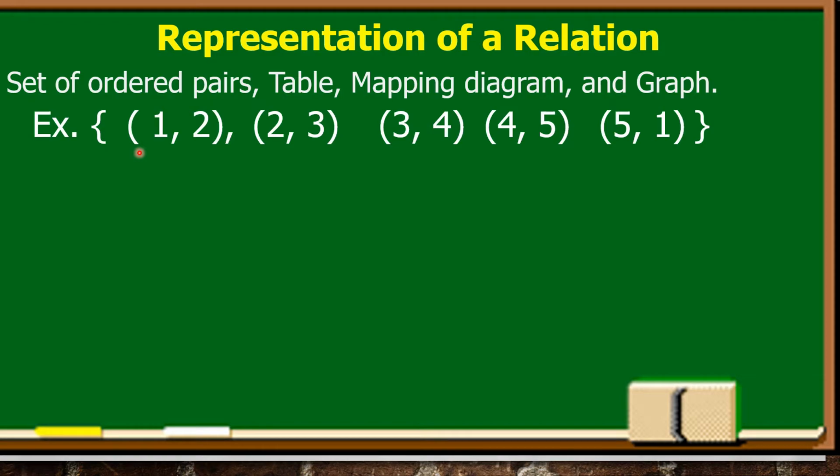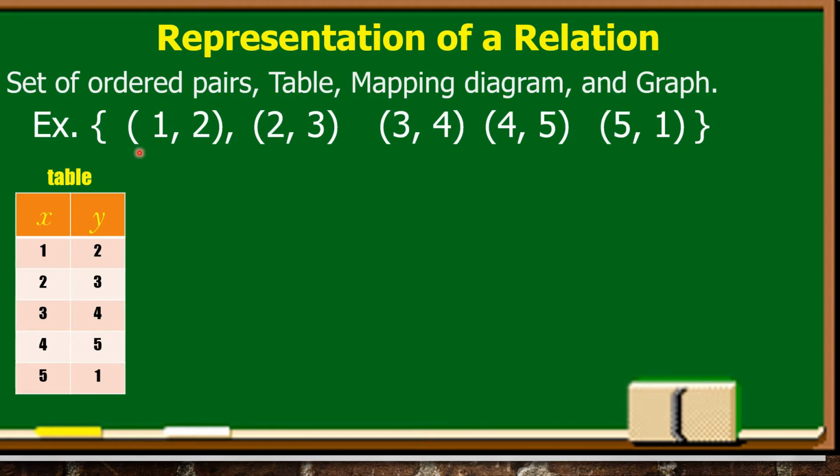Now, how to represent a relation using a table? Ito yon, table of values. Makita natin ito, table. Ang table natin pwedeng naka-horizontal or naka-vertical. Itong pinapakita ko ay naka-vertical.